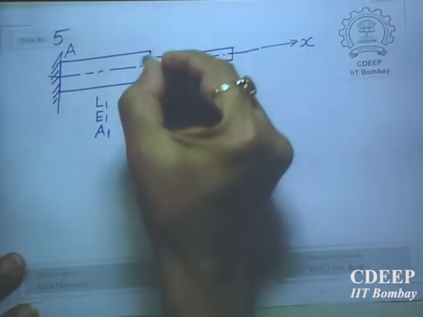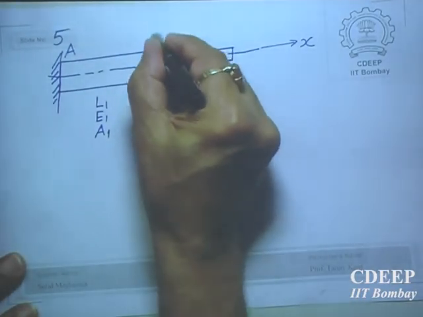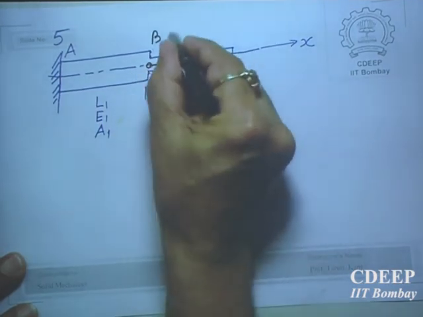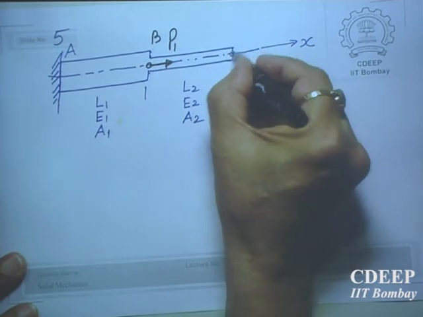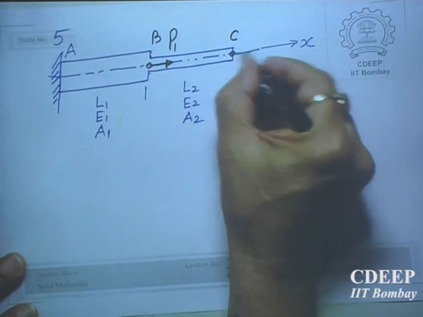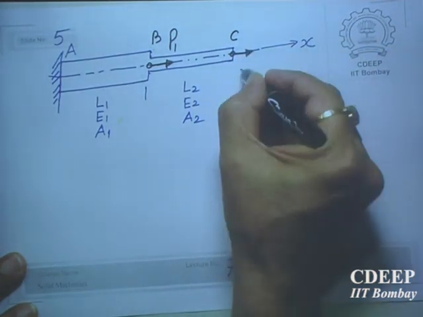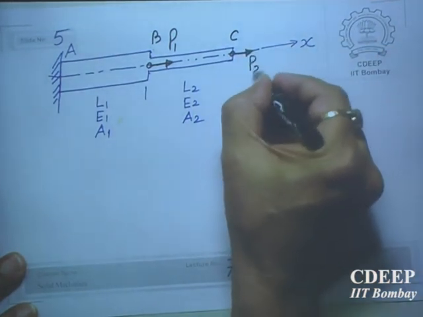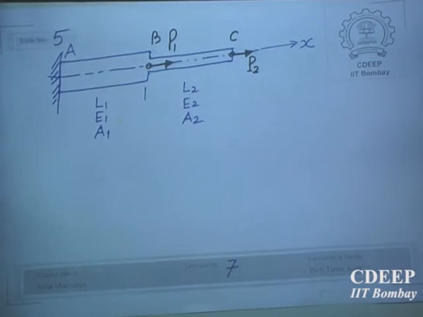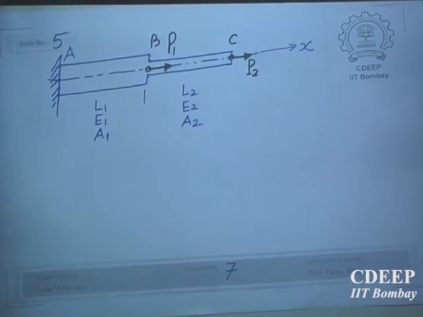Let us say this point is B. At B you have applied a force P1. This point is C. At C you have applied a force P2. Of course, you can apply load anywhere, but I am restricting myself to two concentrated forces applied at B and C. So what will happen to the rod?